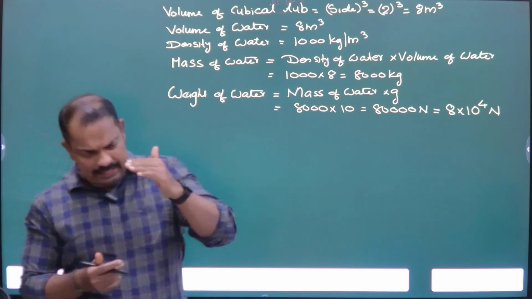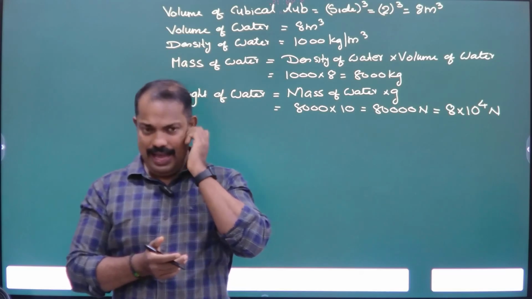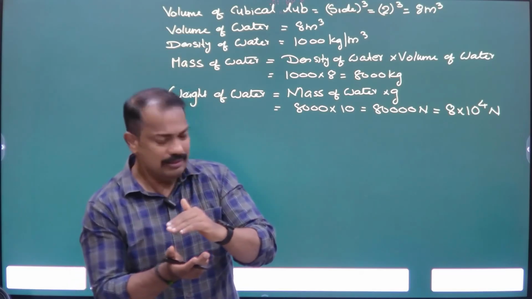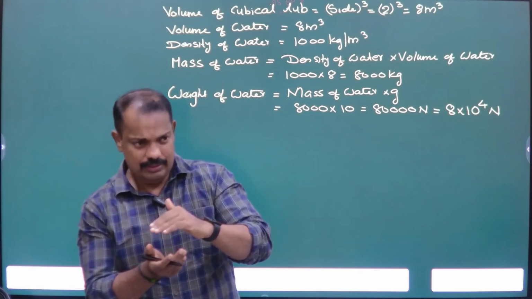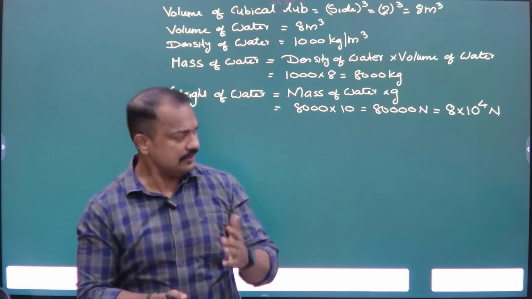Listen, here the weight of the water acts where? At the bottom of the tank. That weight here is called what? Thrust.